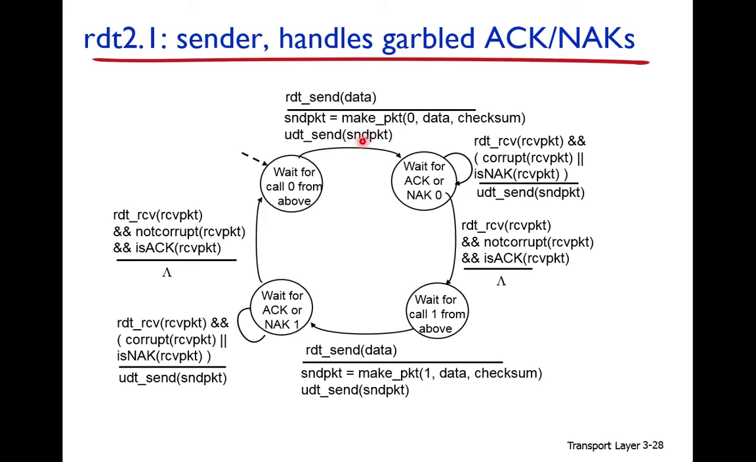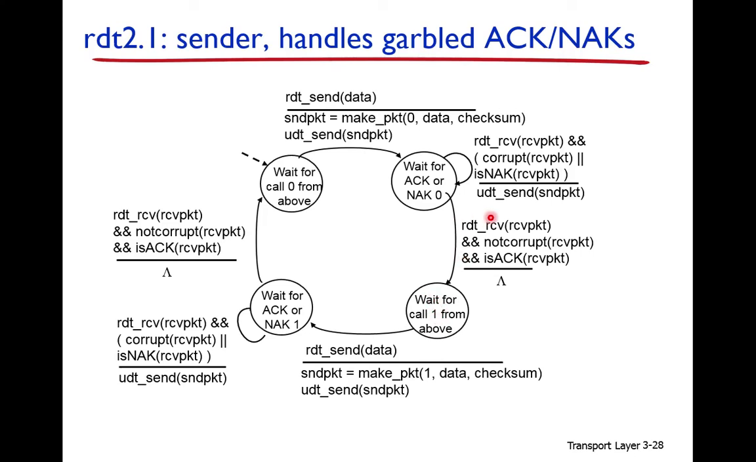When this packet is transmitted, one copy of the packet is stored, and again it waits for acknowledgement or negative acknowledgement 0. If the negative acknowledgement is received, then that packet will be retransmitted, because one copy is already stored. And if the positive acknowledgement is received, then it moves to the next state. It waits for the call from the above layer for 1. 1 means that the next data to be sent will have the sequence number 1. So the sender is now waiting for the next call.